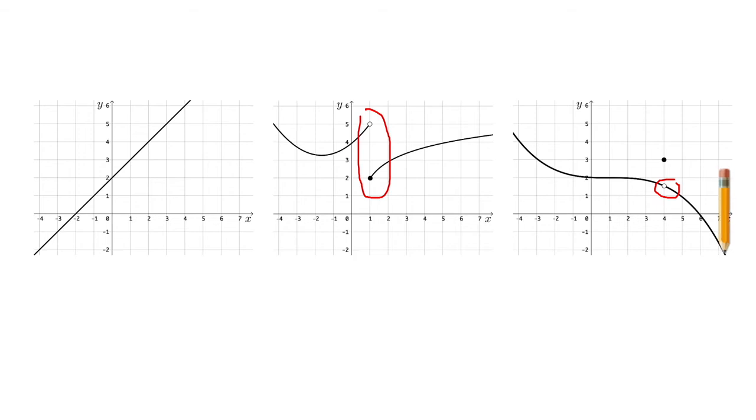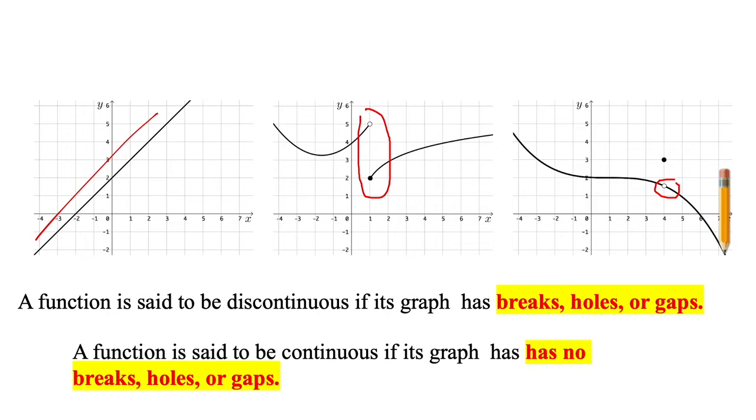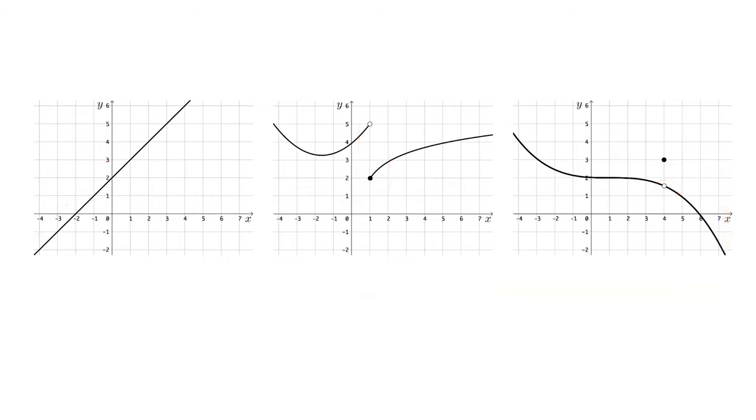So in this case, we can now develop the definition of a continuous function. A function is continuous if it has no gap, no break, no holes, as you can see in the first graph. And at the same time, we can also develop a definition of a discontinuous function. A function is discontinuous if it has a hole, or a gap, or a jump, or a break. So these are the definitions of continuous and discontinuous functions.